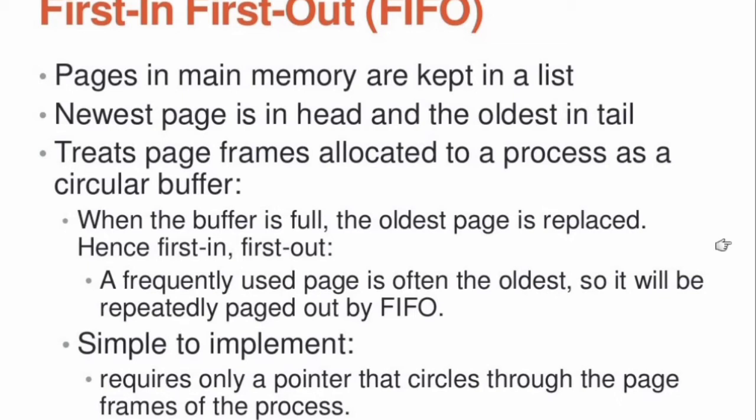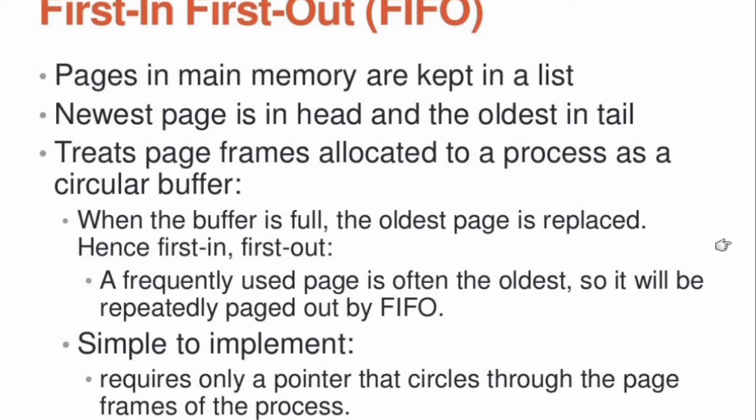Now the definition of first in first out algorithm is to replace the new page in an existing page, that is, the one which comes first. So that wise this algorithm is called first in first out.